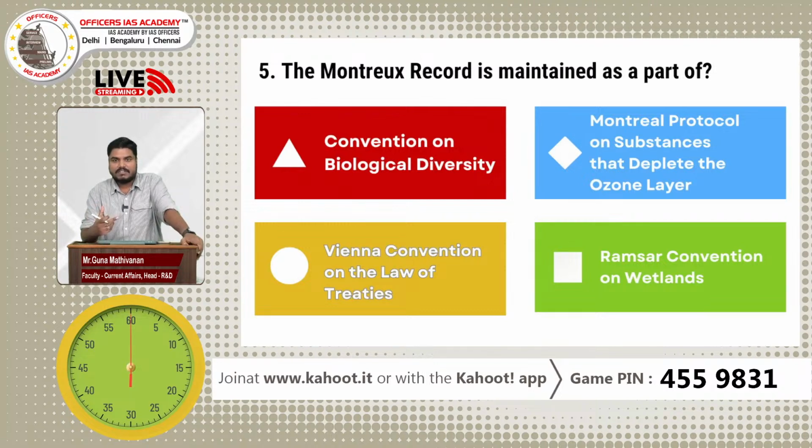See, Ramsar Convention is an international convention which is exclusively devoted to a particular ecosystem, that is the wetland ecosystem. Right? This Ramsar Convention aims to have a register. The register will have a list of all the important international wetlands. So individual countries will be giving a list. Right, India has given the list. We have around 75 wetlands. Okay, so that list will be given by the country, and that list will be maintained as a part of